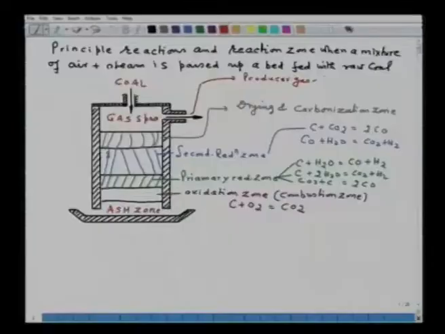Now, if we use coal, then the producer gas will consist of, for example, CO, CO2, H2, it may have nitrogen, methane, tar, soot and ashes. Now, there are certain issues with gasification when you use coal. One, the ash formation and the temperature of ash formation are very important. That is, fusion and clinkering of ash may occur.